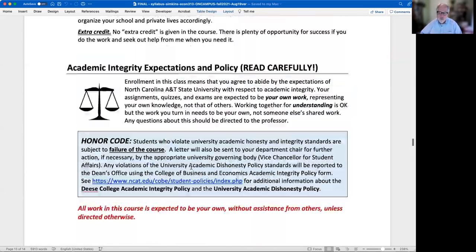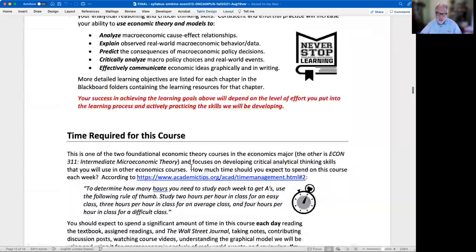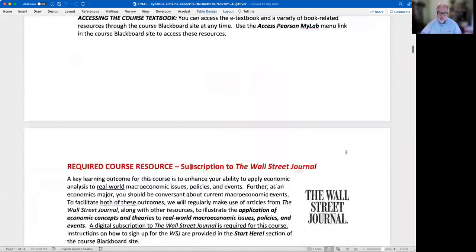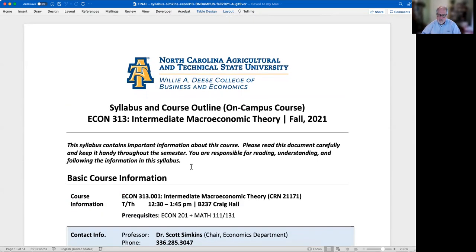So I just wanted to go through that to really help you understand what information is in here and to highlight some of the more important points. So please keep a copy handy and use it to reference, and always go here first when you have a question, and then ask. If you don't find the answer there, then you can ask me that question. All right, so I look forward to a great semester together with you.